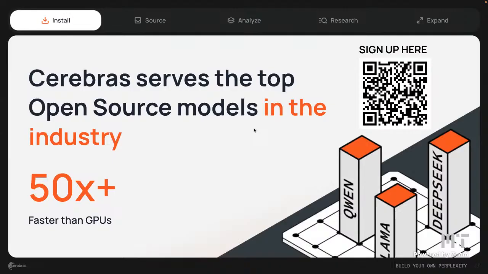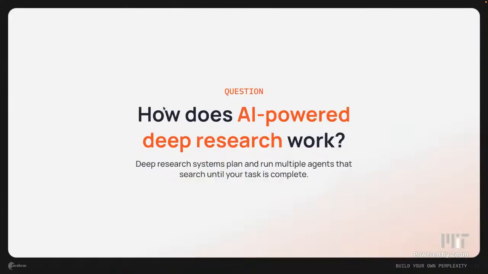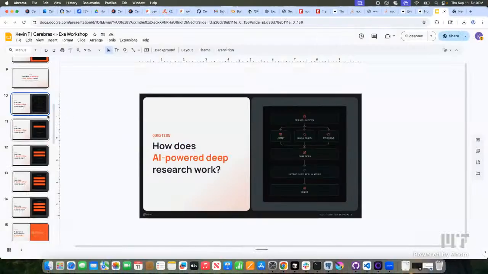All right, did everyone sign up with the QR code? So are we good? Let's get started. Go for it. All right, so let me just go all the way back.